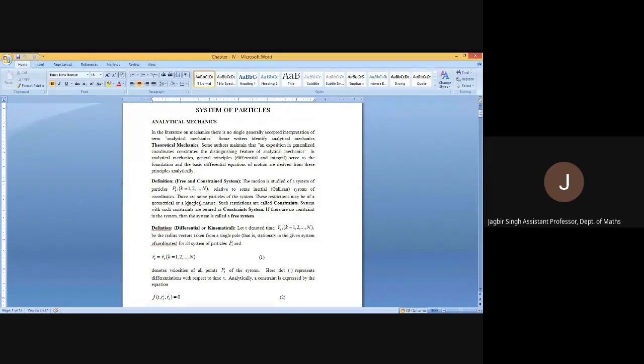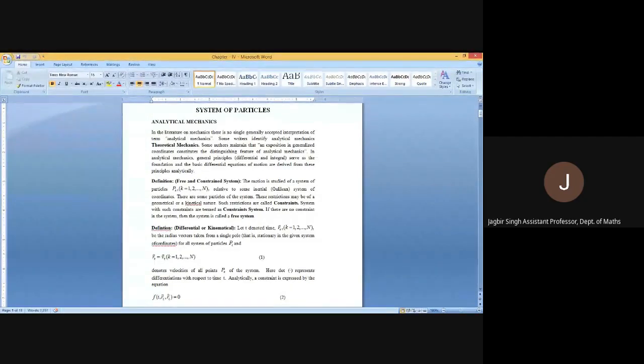So we can impose the restrictions on time, position and velocity. We can give the instructions.